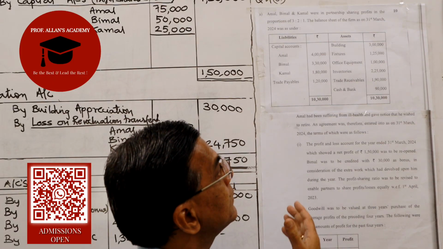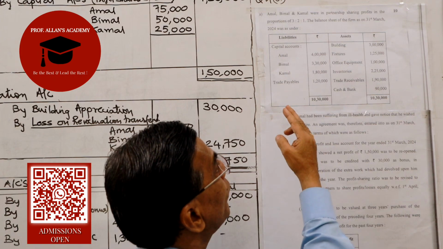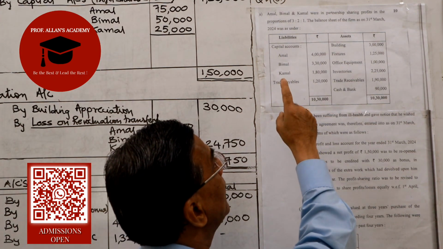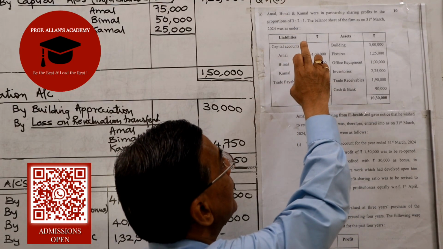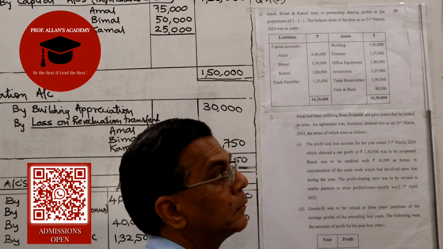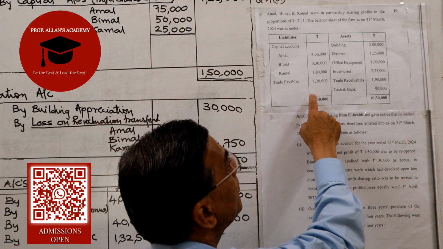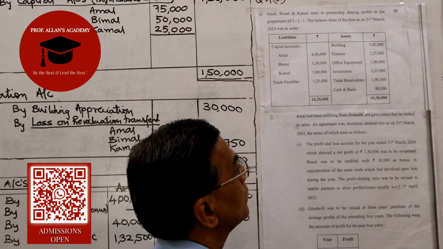If you look at this question, they have given us the profit sharing ratio amongst Amal, Bimal and Kamal in the ratio 3:2:1. Another important point is that they have given us the balance sheet as on 31st of March 24.